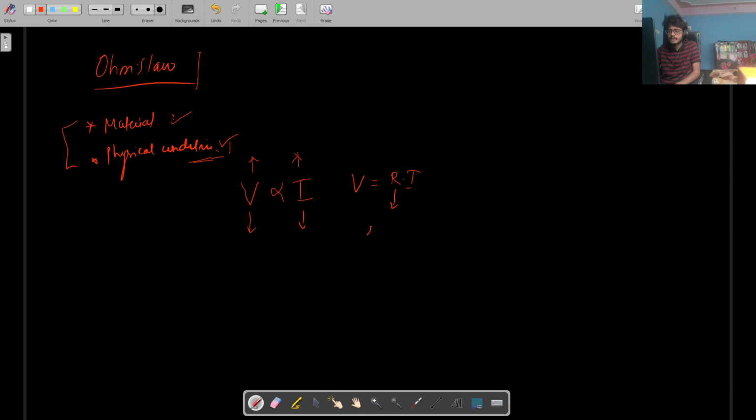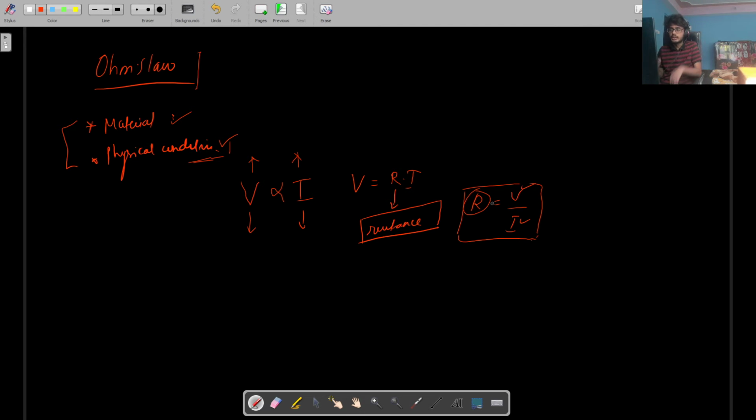We know this R is the resistance, right? This resistance will be independent of voltage and current. You should know that. Resistance may have a formula R equal to V by I, but the resistance will be independent of voltage and current. So resistance is the property of the material, right? If you vary the voltage and current, there may be fluctuations in the resistance, and that will be solely because of temperature difference.